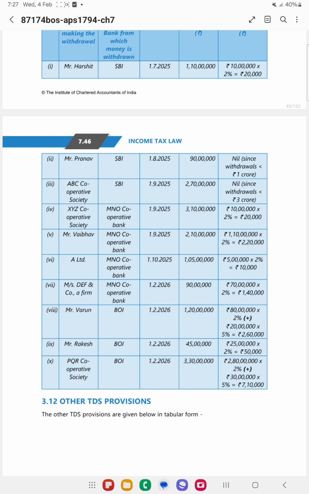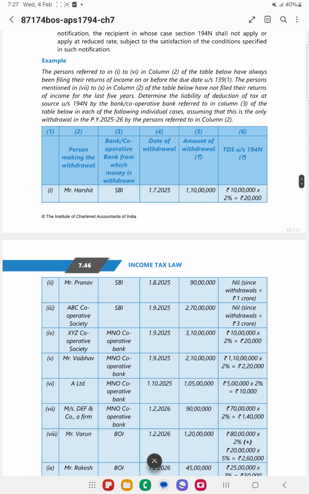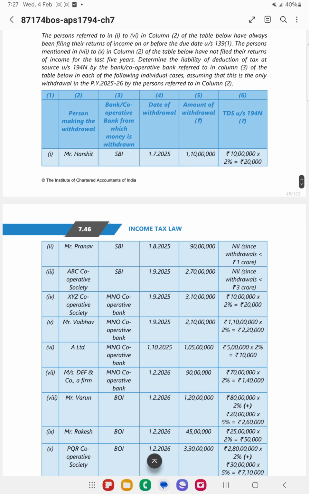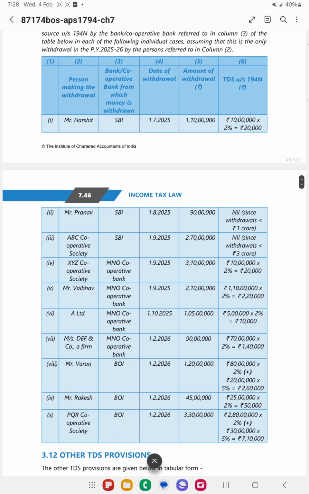So on 5 lakh, 2% needs to be deducted. DF and Co firm is withdrawing from MNO Cooperative Bank. The amount is less than 90 lakh, but probably he has not filed the return of income, so the 20 lakh limit will get applied. In excess of 20 lakh, there is 70 lakh, on that 2% will get applied.